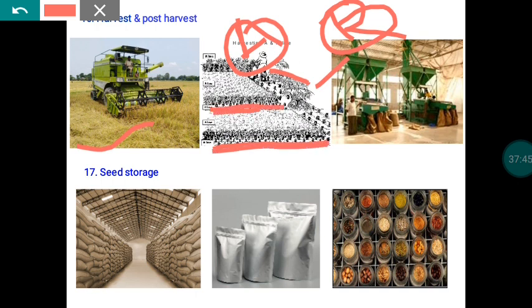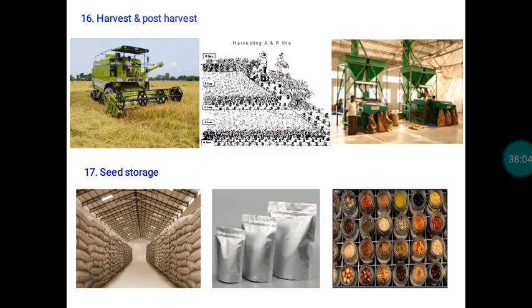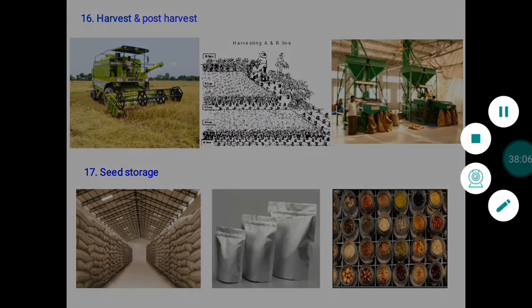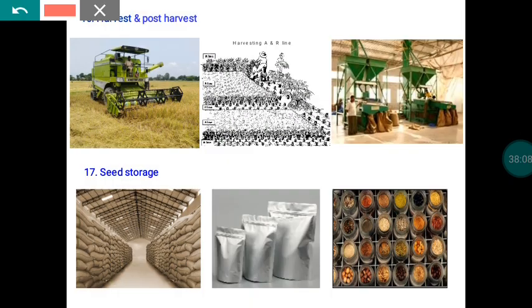The pollen rows are also cultivated with the same R line. So that R line material we have to harvest and remove. After removal of the entire R line material, only then we go for harvesting of the A line. That way we can avoid the occurrence of mechanical admixture, because mechanical admixture is also one of the major factors responsible for deterioration of the variety.